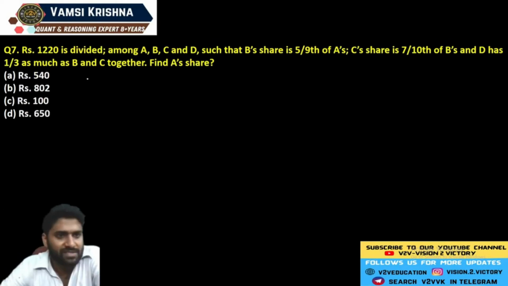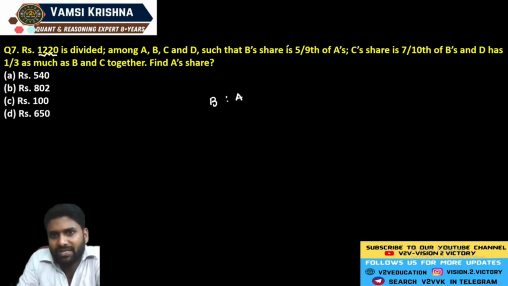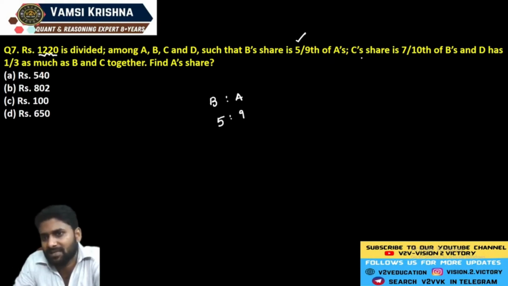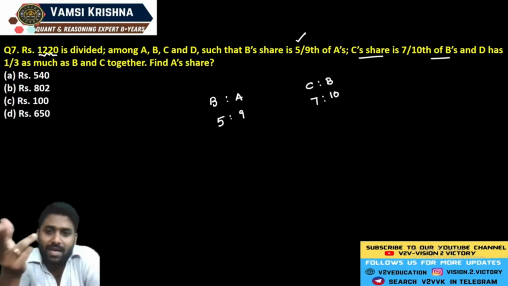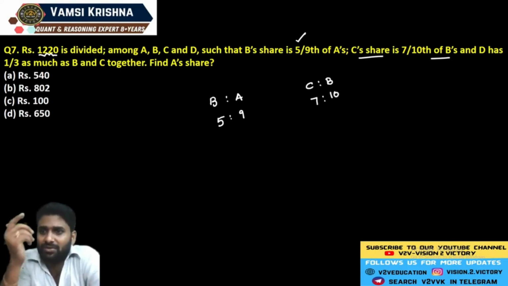See the next question. It says that 1220 rupees is divided among A, B, C, D. We should divide those 1220 rupees among A, B, C, D such that B's share compared to A's share is 5 by 9. Remember that the denominator is always with the comparison. If B is equal to 5 units, A must be 9 units. The same way, C's share is 7 by 10th of B's share. So B is equal to 10 units, C is equal to 7 units.